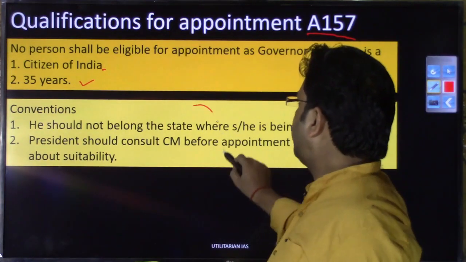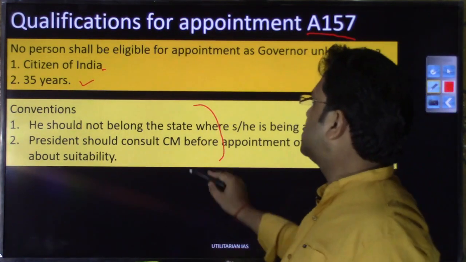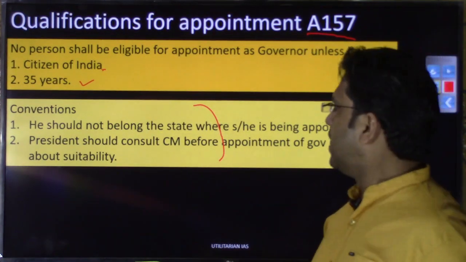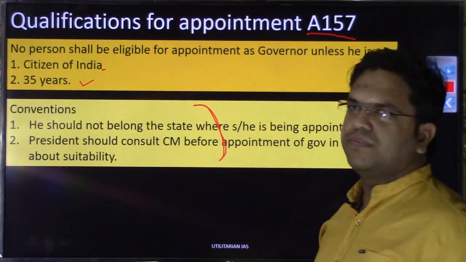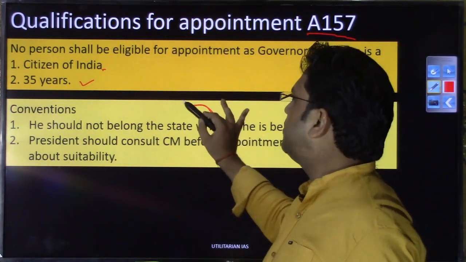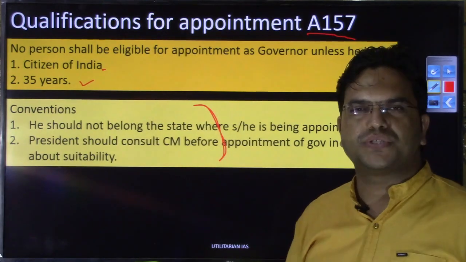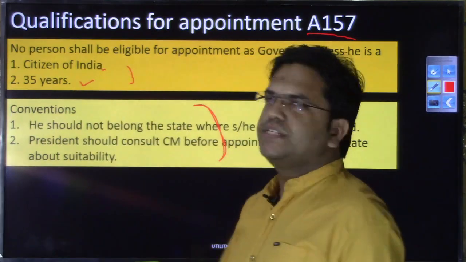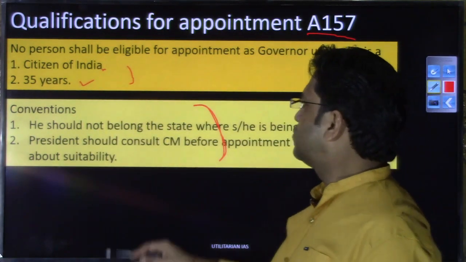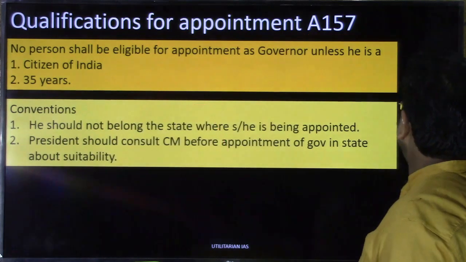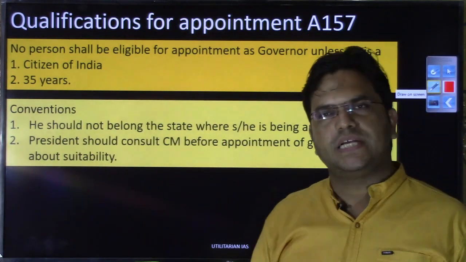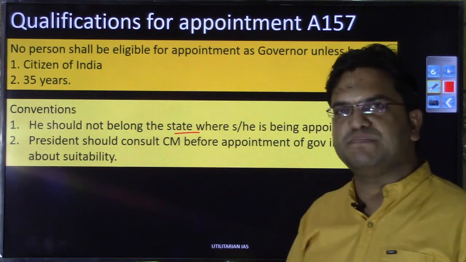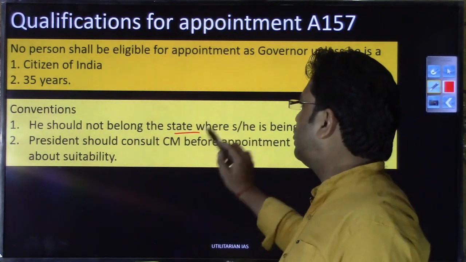As far as other qualifications are concerned, they have not been mentioned in the constitution, but have developed over a period of time as political convention, right? So if a question is framed in the prelims asking what the constitutional qualifications for the office of governor are, you will have to tick mark only these 2 points, right? So what is the political convention that has developed over a period of time? The political convention is that he should not belong to the particular state where he or she is being appointed.